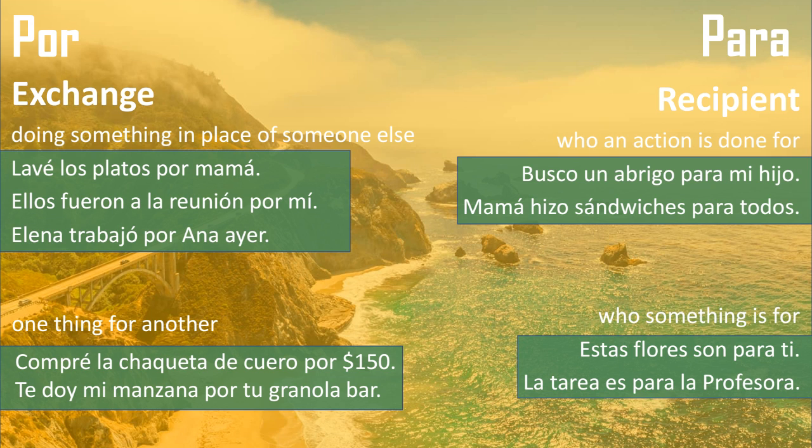Lavé los platos por mamá. So I washed the dishes for mother or in exchange for mother. In other words, she was supposed to wash the dishes, but I washed them in her place. Ellos fueron a la reunión por mí. So they went to the meeting for me. I was supposed to go, but they went in my place. They went in exchange for me.